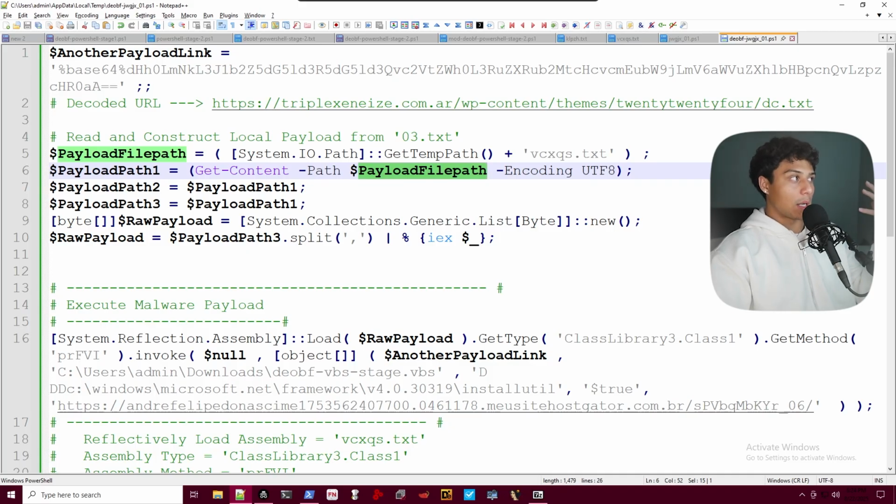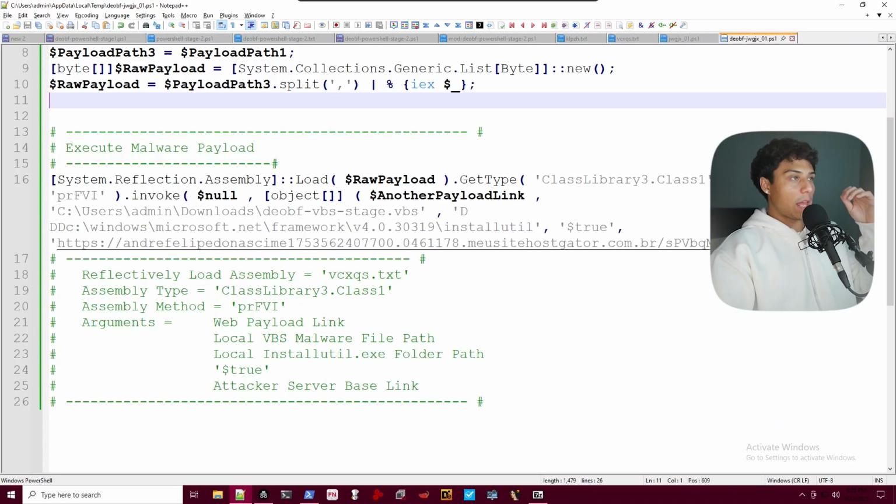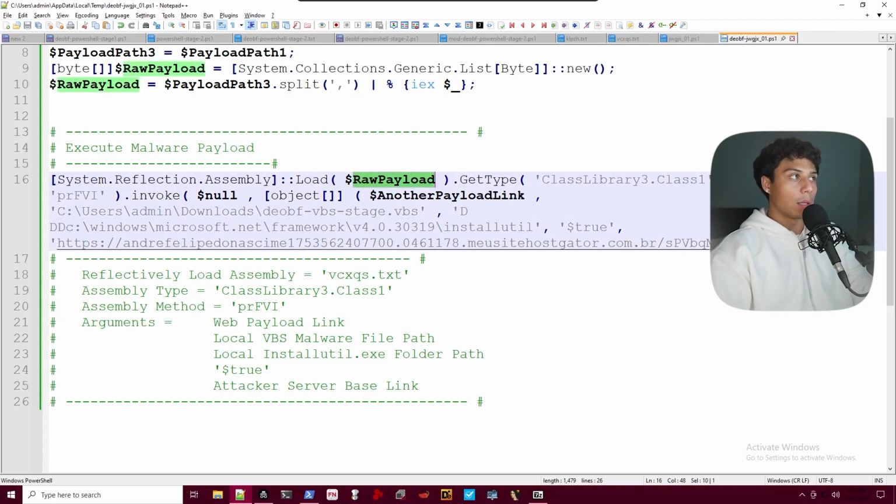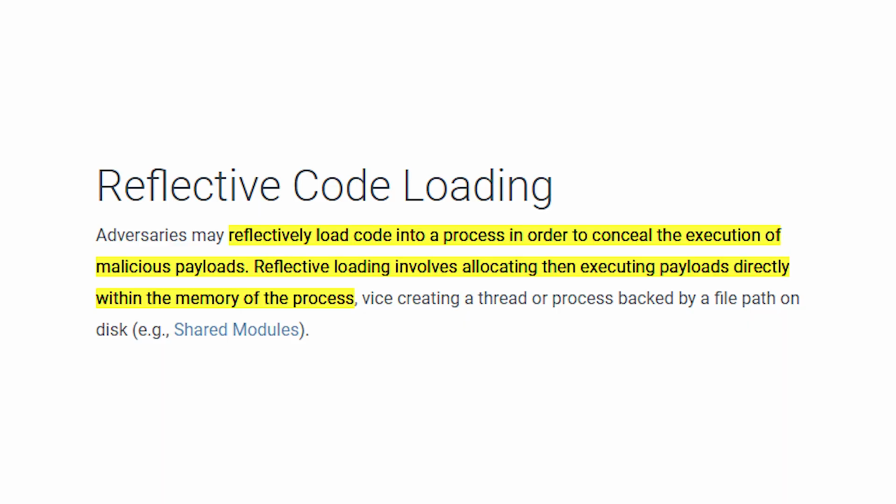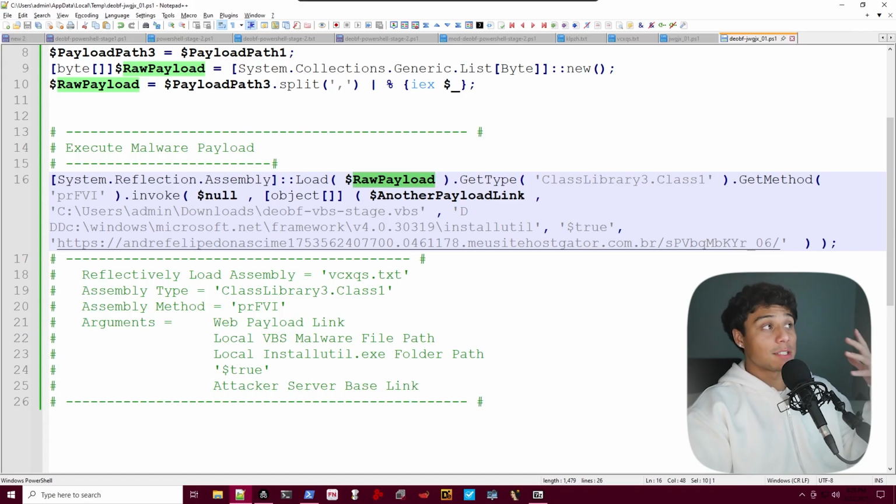First, they read it and get the content and store it as raw bytes. They split these bytes by the comma. So they read this file as raw bytes. At the very end, they finally execute their malware payload, and they're doing this in an interesting way. They're actually loading their raw payload as an assembly. Reflective code loading allows attackers to load and execute payloads directly in memory without having to write to the disk. It's a really common way for attackers to execute malware. So they're loading that raw TXT bytes payload as an assembly and then executing a specific method, invoking it with these input arguments.